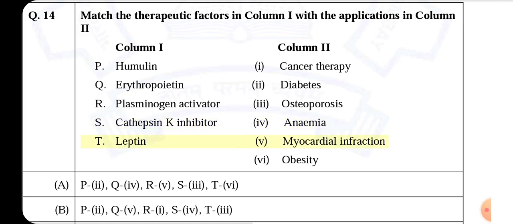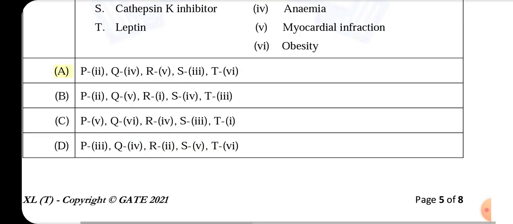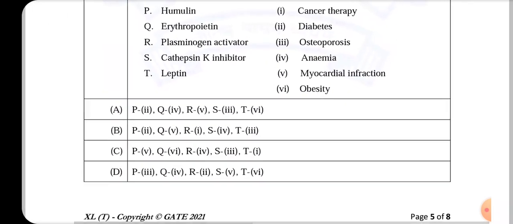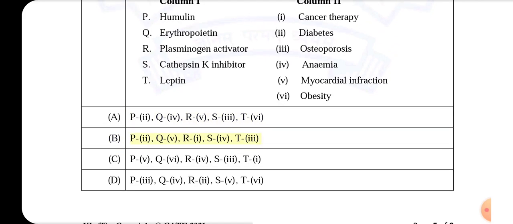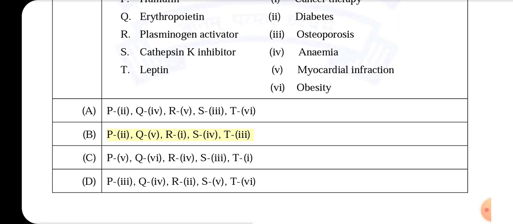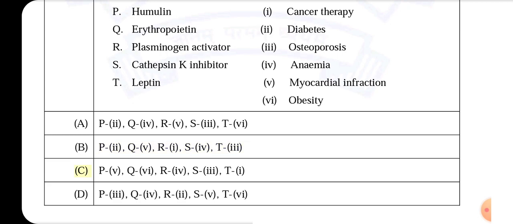T, leptin, V, myocardial infarction. VI, obesity. Options A, B, C and D give different combinations of these matches.